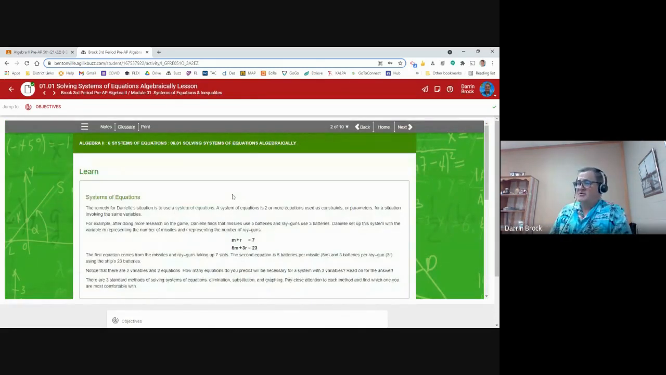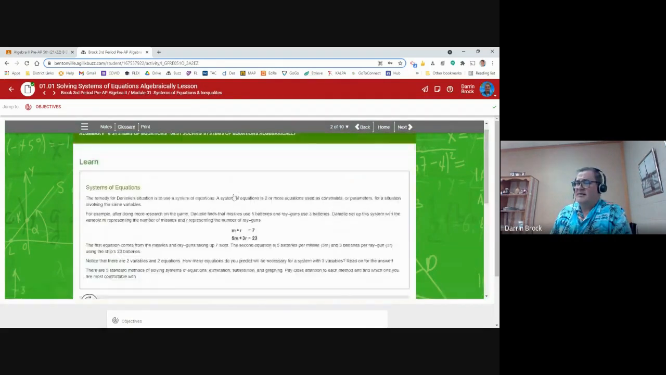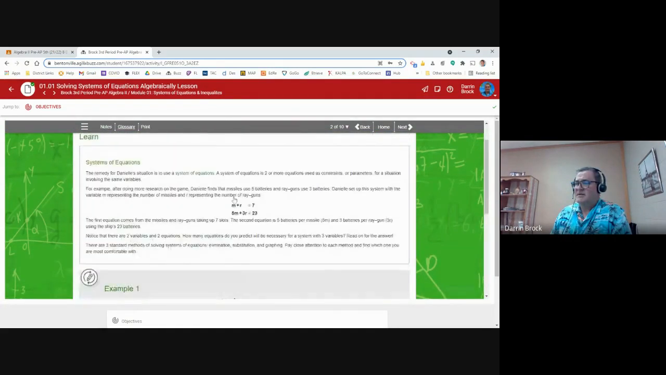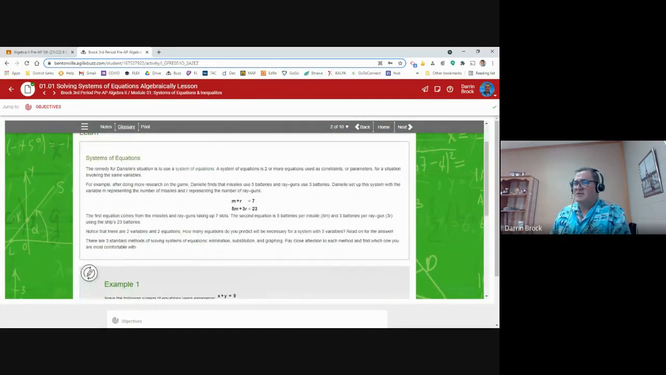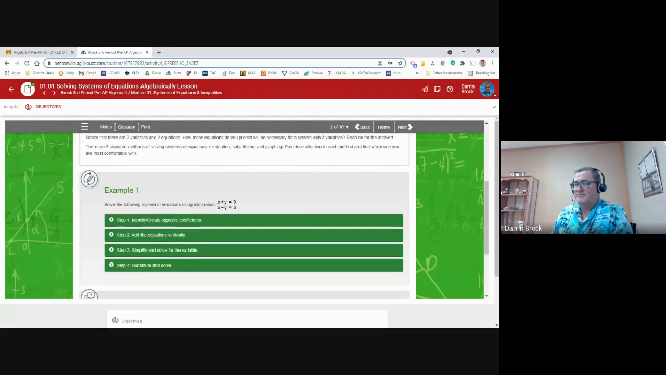Now, usually there's a lot more information than what you see. If we just scroll down, that doesn't look like much information. But first, this talks about systems of equations and gives us some information that we need to read. Then it gives us an example: solve the following system of equations using elimination. And then it gives 4 steps. Notice each of those highlights when I move my mouse over them. That means I need to click to see what's underneath.